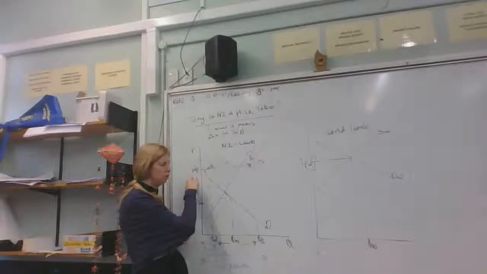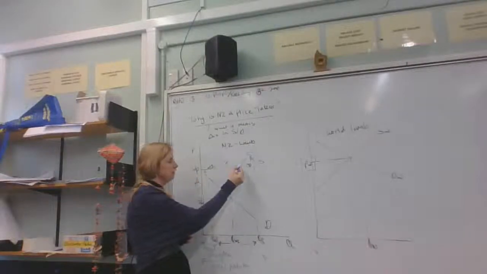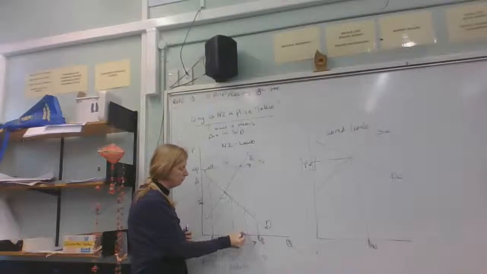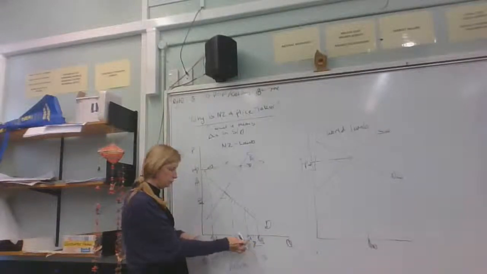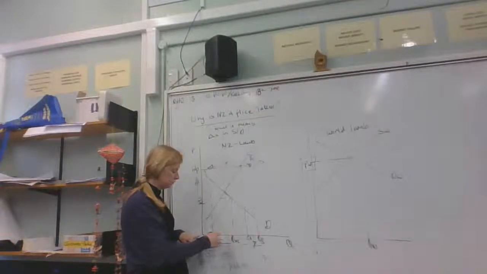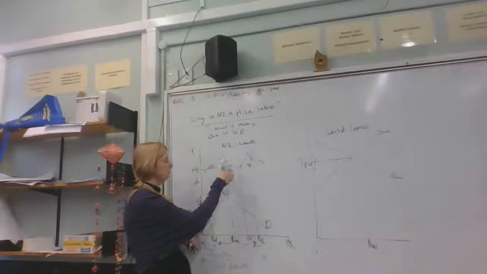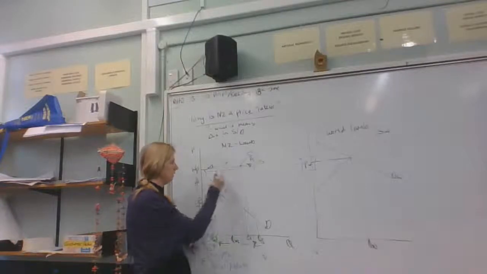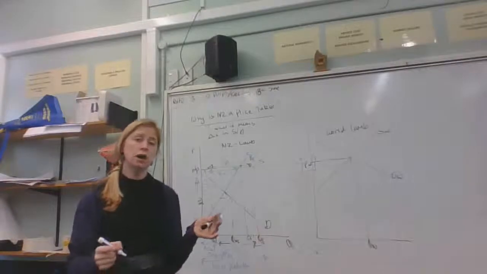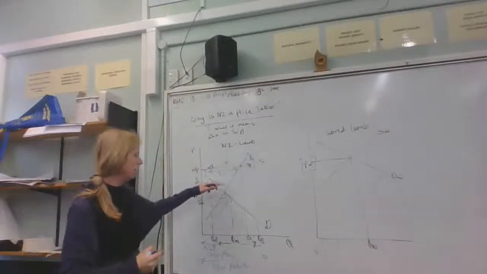There's no change in price, but there's less being supplied. So what that means is that production will fall. Okay, the quantity supplied will fall from QS to blue QS1, and as a result, the local production will decrease from 0 to QS1. All right, the local consumption will stay the same, but the amount that we export will fall from the black X to the difference between QD and QS1, which is X1. So a decrease in local supply is only going to cause a fall in the amount that we export.